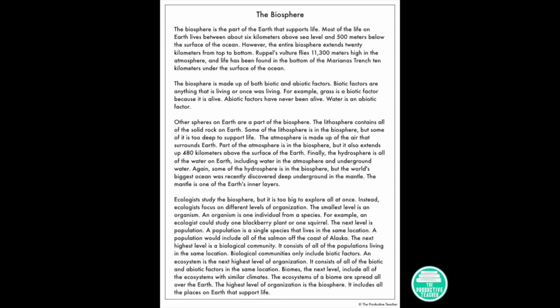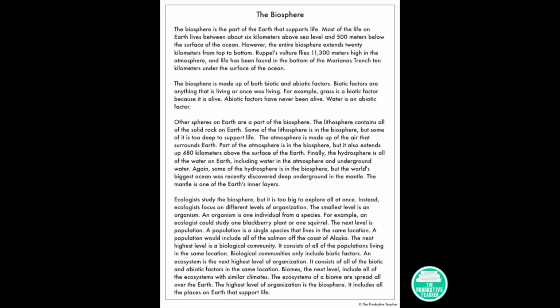The biosphere is the part of the Earth that supports life. Most of the life on Earth lives between about 6 kilometers above sea level and 500 meters below the surface of the ocean. However, the entire biosphere extends 20 kilometers from top to bottom. Ruppel's vulture flies 11,300 meters high in the atmosphere, and life has been found in the bottom of the Marianas Trench 10 kilometers under the surface of the ocean.